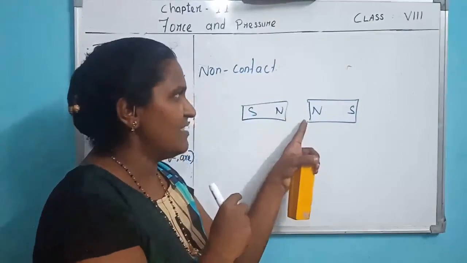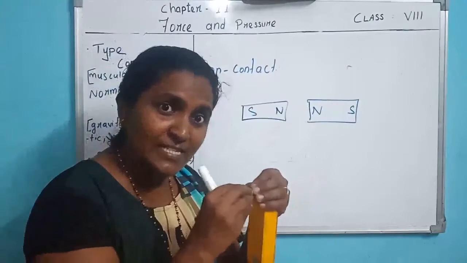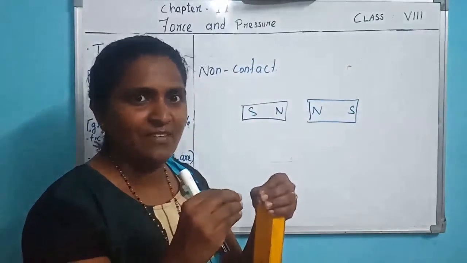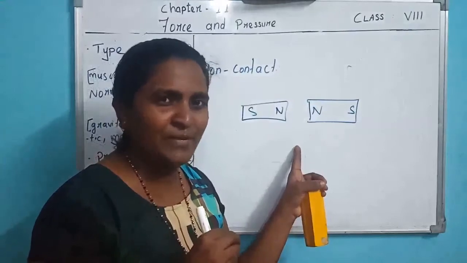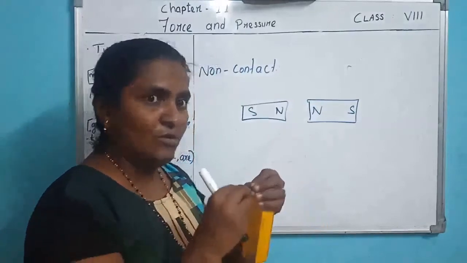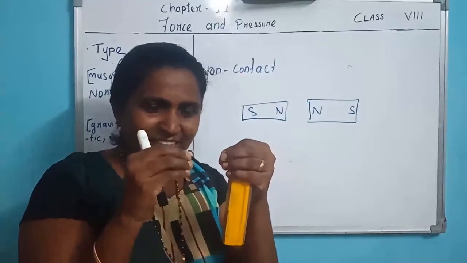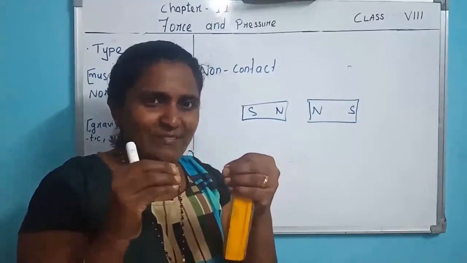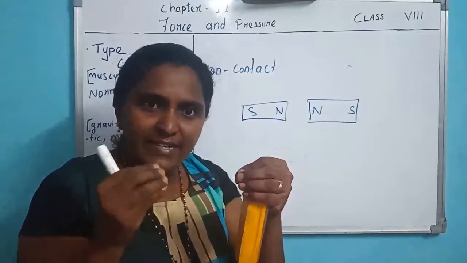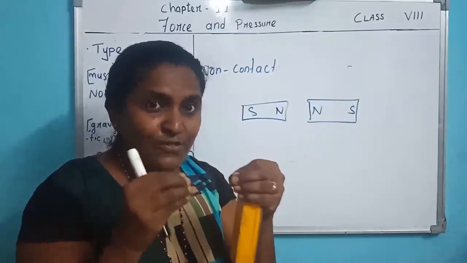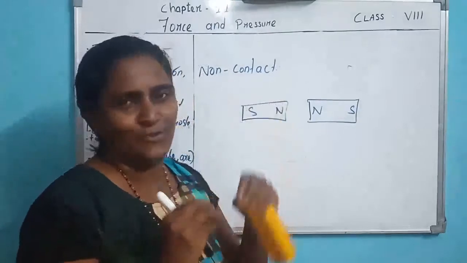Okay, enough space is there between the two objects, that means between two magnets. You might have experienced this. So the two objects are not in contact. They are far away. Enough distance is there between the objects. What do they do? Either they repel or they attract. Such a force is called non-contact force.